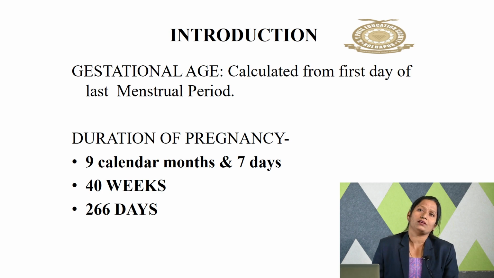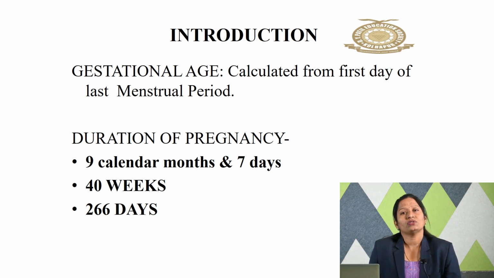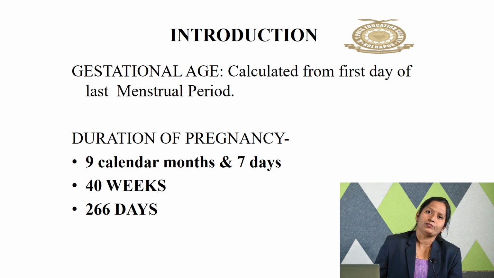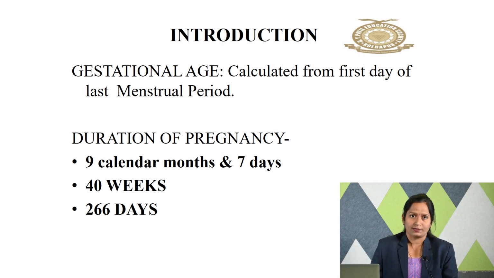This gestational age is calculated from the first day of the last menstrual period. It is also called the LMP, the first day of last menstrual period. So that is nothing but the gestational age. Next, duration of a pregnancy. The total duration of a pregnancy is 9 calendar months and 7 days. If we count it in weeks, that is 40 weeks. If we count it in days, that will be approximately 266 days.